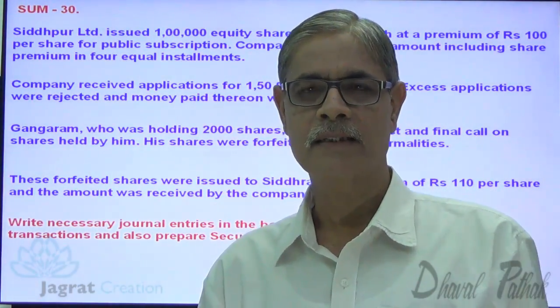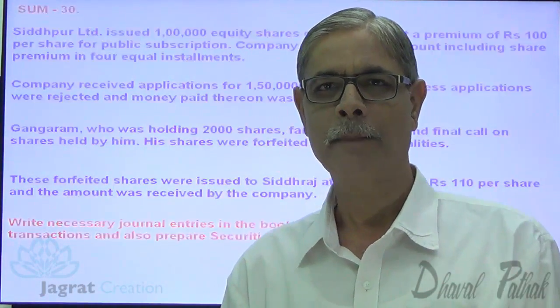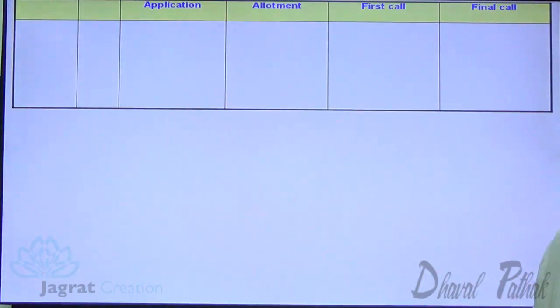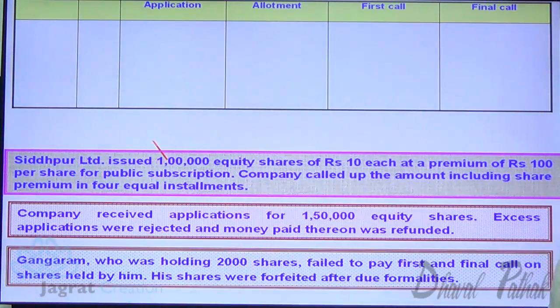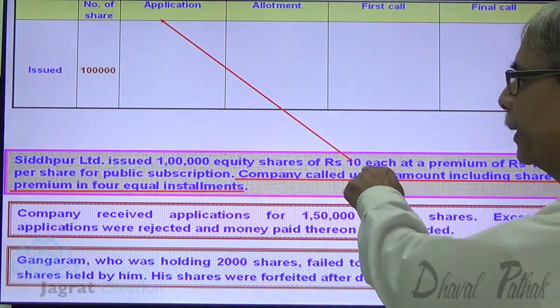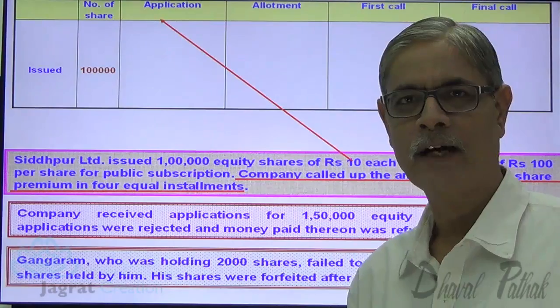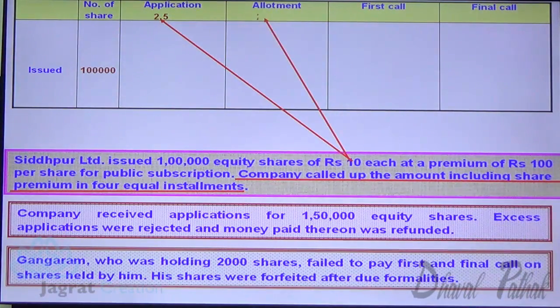Now, this is the information given to me in the sum. Let me prepare the working. Company wanted to issue 1 lakh shares. How is the amount demanded in 4 equal installments? Capital 10 is demanded in 4 equal installments, so with every installment 2.5: with allotment 2.5, with first call 2.5, with final call also 2.5.